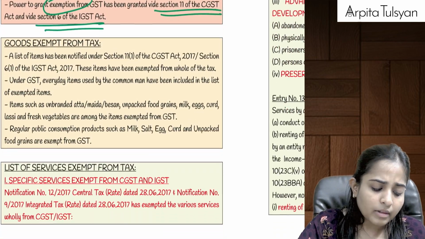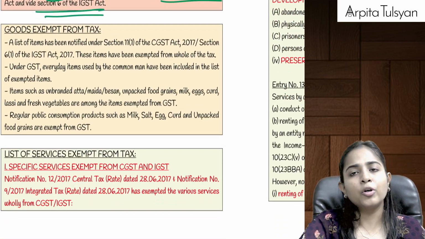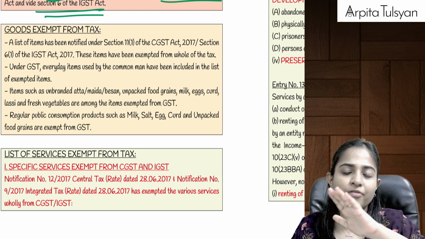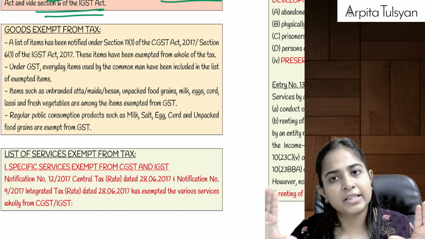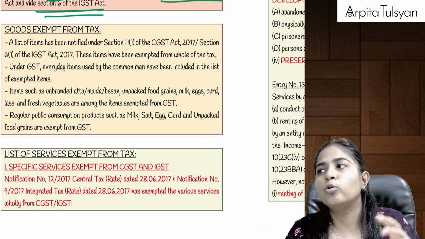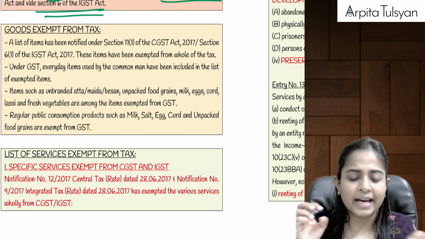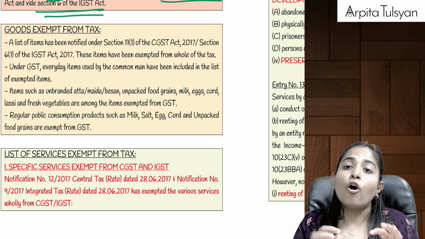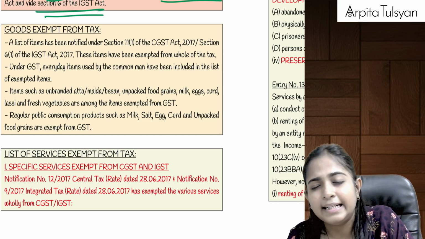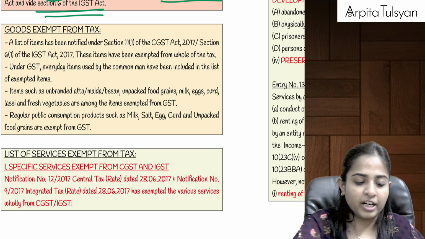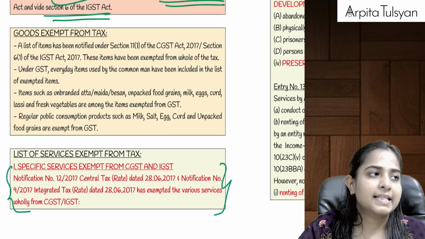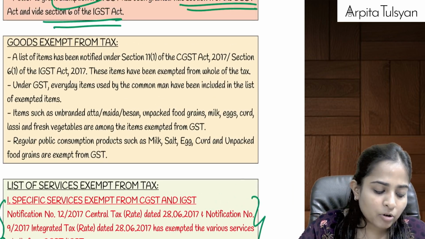Then going on to the main provisions of the chapter, we are going to have two parts under exemptions. One is goods that are going to be exempted from GST. Another one is services that are going to be exempt from GST. Goods we do not have wholly in our syllabus. They have just given some examples of some goods which are going to be exempt from GST. For services, yes, detailed, everything given in the notification is applicable for our syllabus. Okay, let's see about the goods first.